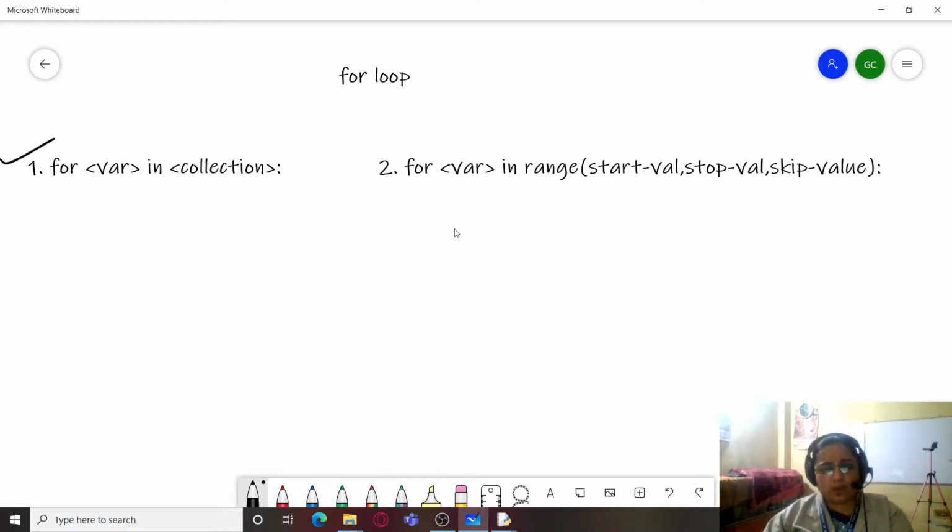And if we want to generate some values within a specific range, we will use the other variant. In today's class we will see how to work with the first one, the for variable in collection variant.